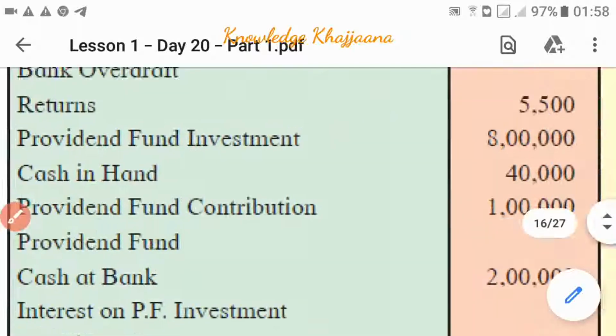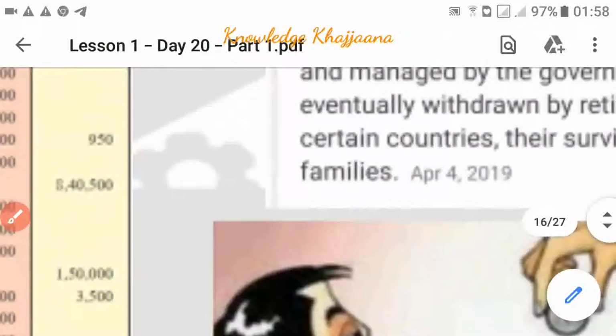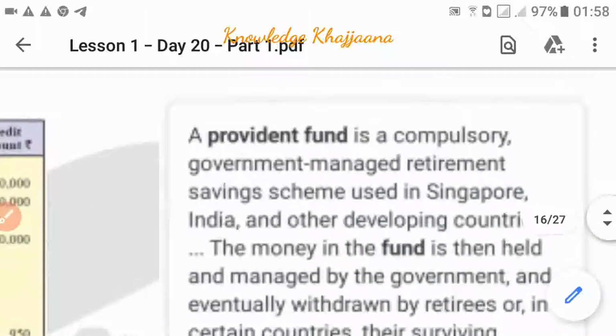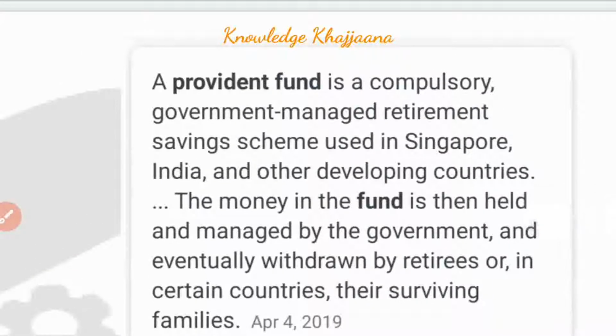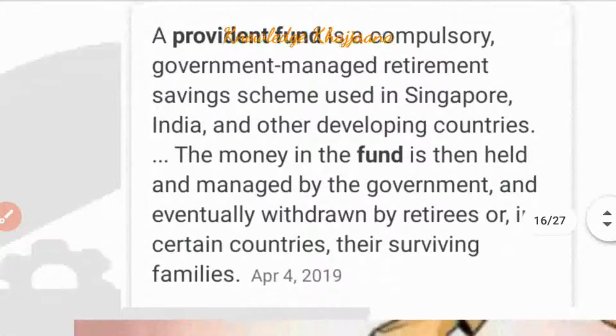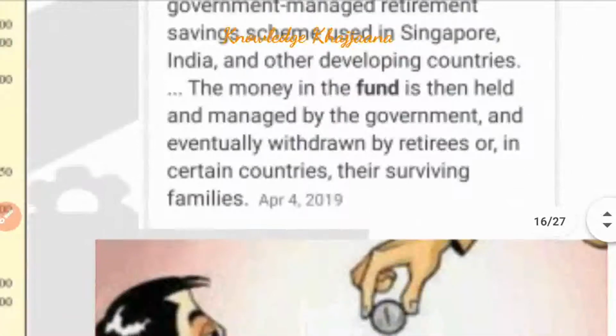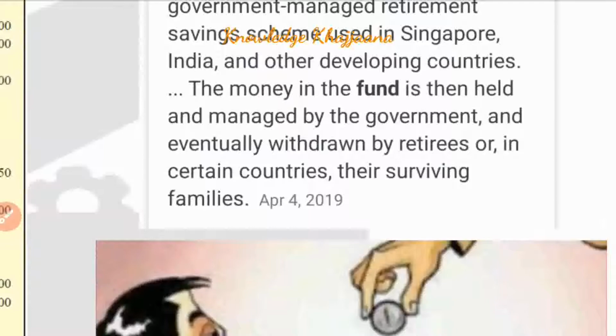Okay, but then also I will introduce what is meant by provident fund again. See, what is meant by provident fund? A provident fund is a compulsory government managed retirement savings scheme. It is used in Singapore, India, etc. and other developing countries. The money in the fund is then held and managed by the government and eventually withdrawn by retirees or in certain countries their surviving families.